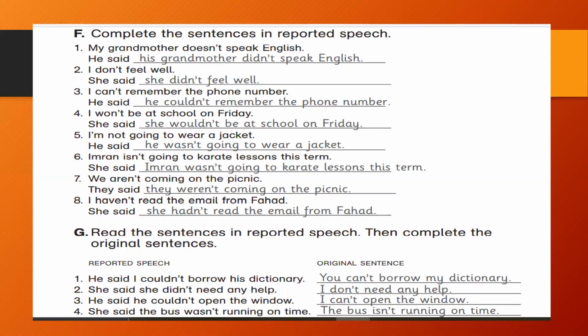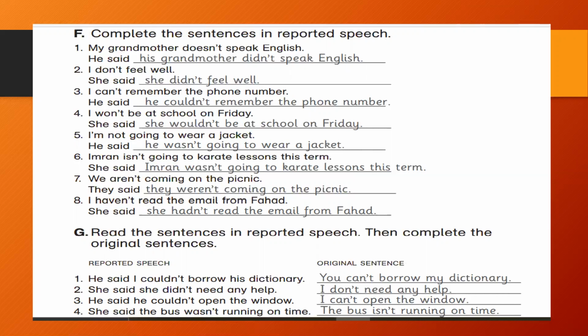When we have to change negative sentences into reported speech, we change the auxiliary verbs, not the main verbs. Now look at the first sentence in the example. I'm not going to the park. He said he wasn't going to the park. Brad isn't coming to the party. She said Brad wasn't coming to the party. Now you see that not is being added to the past tense of the auxiliaries. Now with the same pattern we will do exercise F.